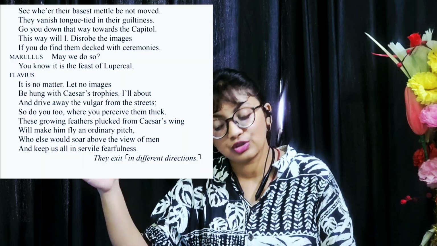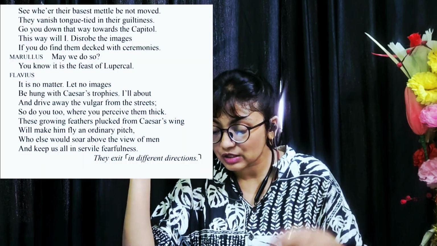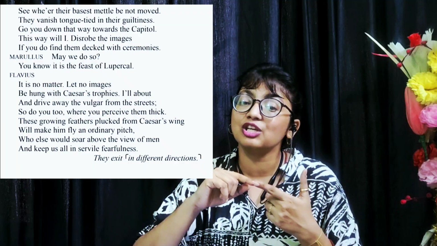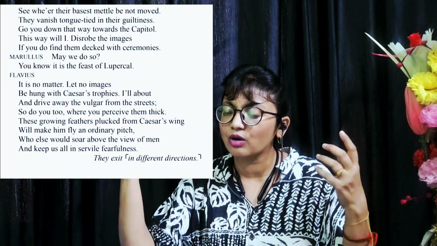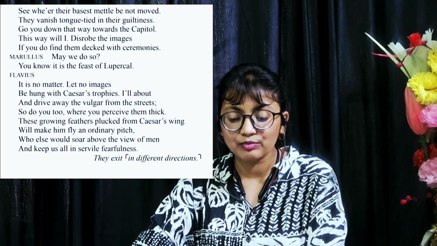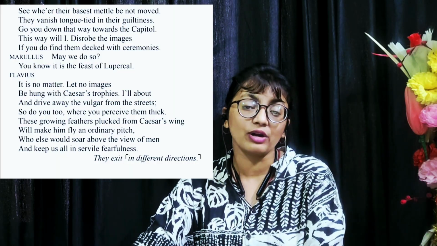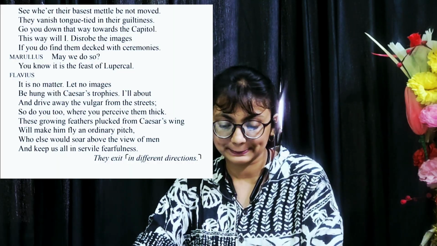Go down, go you down that way towards the Capitol. This way I disrobe the images. Whose images? Images of Caesar's, which have been decorated. So they will start disrobing, means pulling out every decoration from the images. He says to Marullus that you go that side, go down that way towards the Capitol, and I go this side to disrobe the images, means all the statues of Caesar which have been decorated with wreaths and flowers. If you do find them decked with ceremonies, if you find them decorated, then obviously you will disrobe them.